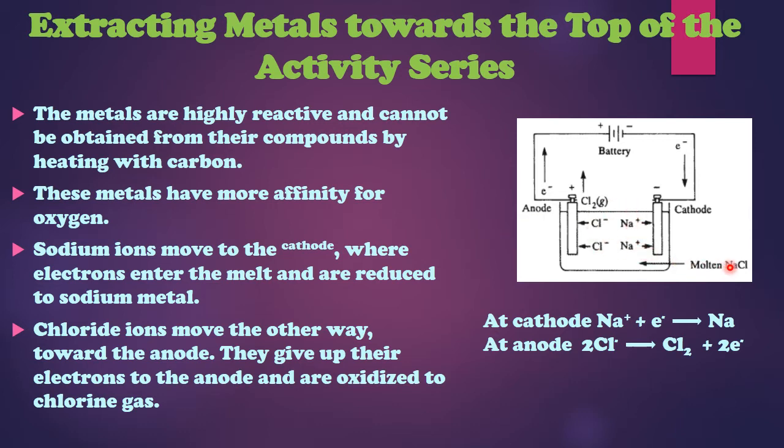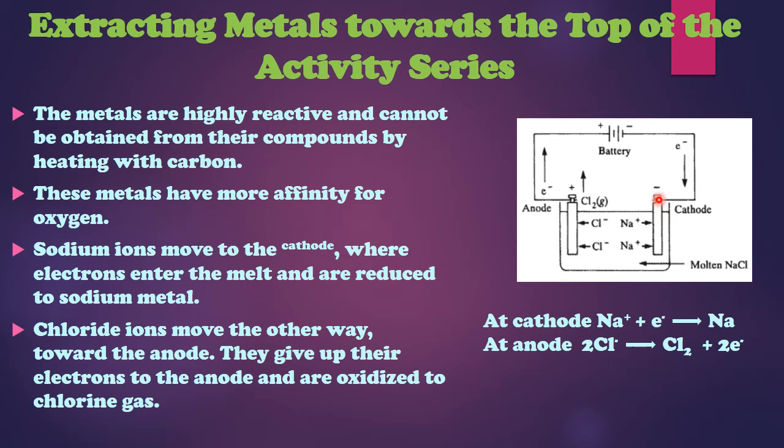When you take molten sodium chloride, the sodium and chlorine ions will get separated, because sodium and chlorine form an ionic bond, so they get dissociated. In the structure you can see that sodium and chlorine ions are present. When electricity passes through it, the electrode which is positive is called an anode, and the electrode which is negative is called a cathode. How do we decide which electrode behaves as positive and which as negative?